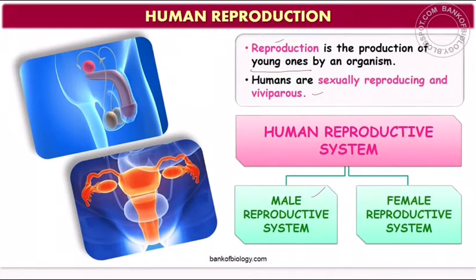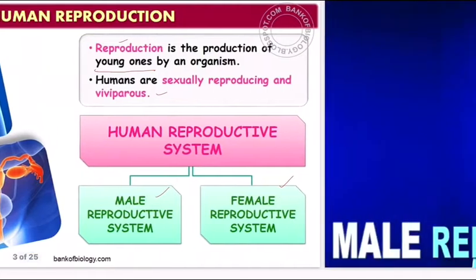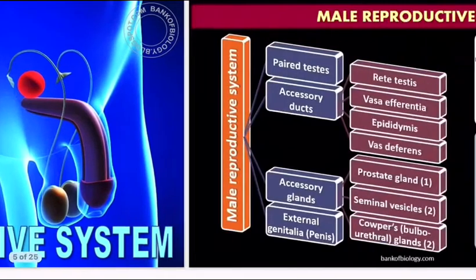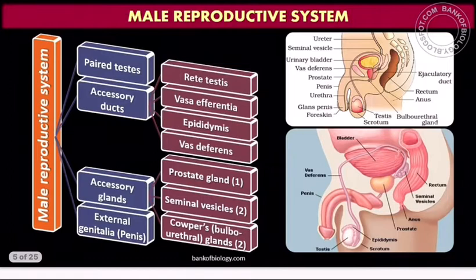Basically, the human reproductive system consists of two things. One is the male reproductive system that is present in the male organism, and the female reproductive system that is present in the female organism. So in human beings we have a sexual difference, male sex and female sex. To start with, we deliberate on the male reproductive system.